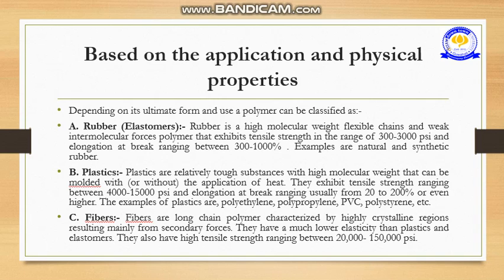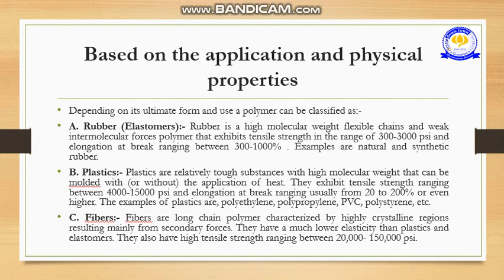Based on the application and physical properties, there are rubber, plastic and fiber. These are the three classifications. Among these, rubber is a high molecular weight, flexible chain and weak intermolecular force polymer that exhibits tensile strength in a range of 300 to 3000 psi. Plastic is a relatively tough substance of high polymer weight that can be molded with or without the application of heat.